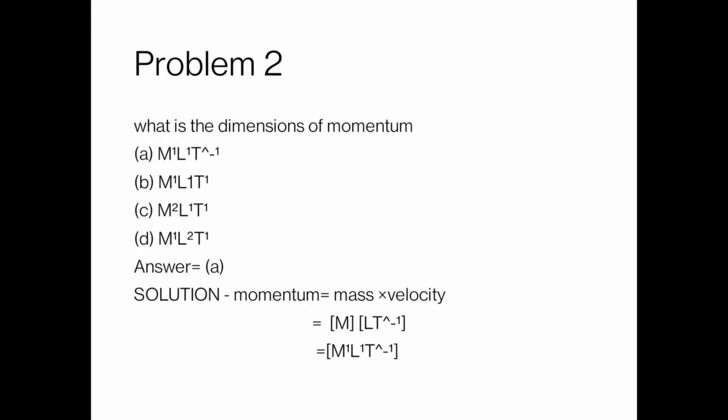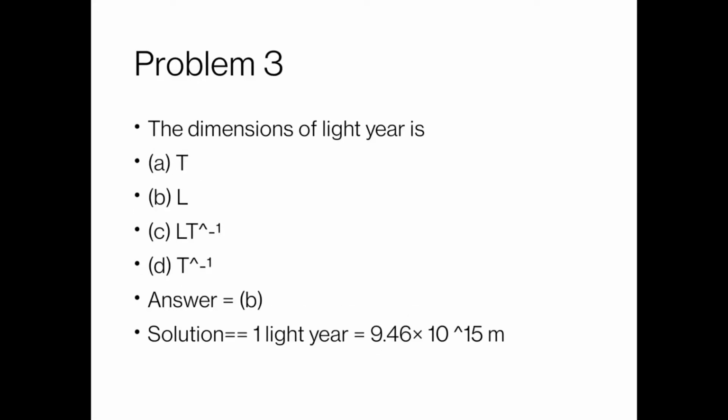Combined, the dimensional formula for momentum comes out to be M1 L1 T minus 1. So when we go for the choices, the correct answer comes out to be A, which is M1 L1 T minus 1. Now we go for problem number 3.